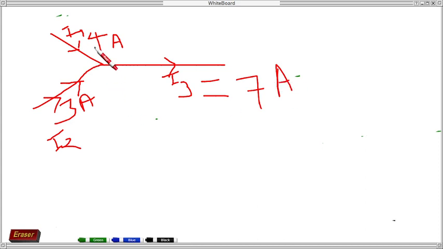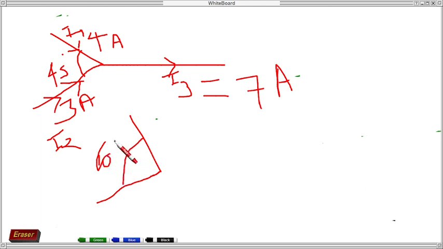Simply add both. Let me assume the angle between both wires is 45 degrees. Now I extend the angle, so now it is 60 degrees, and the incoming currents are the same, 4 ampere and 3 ampere.